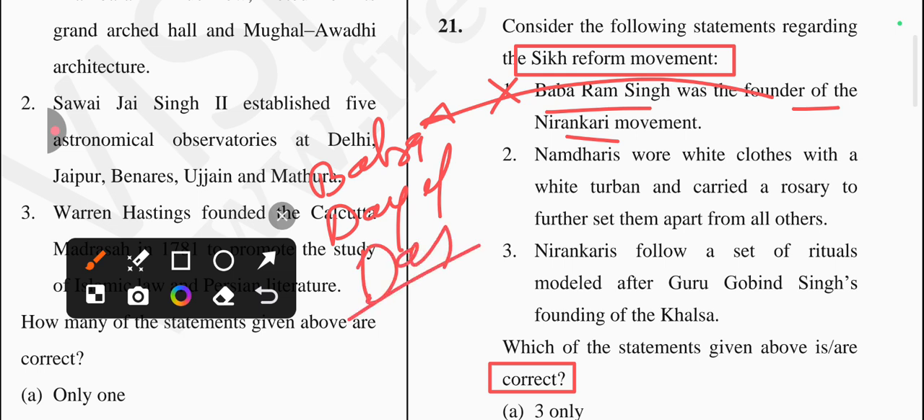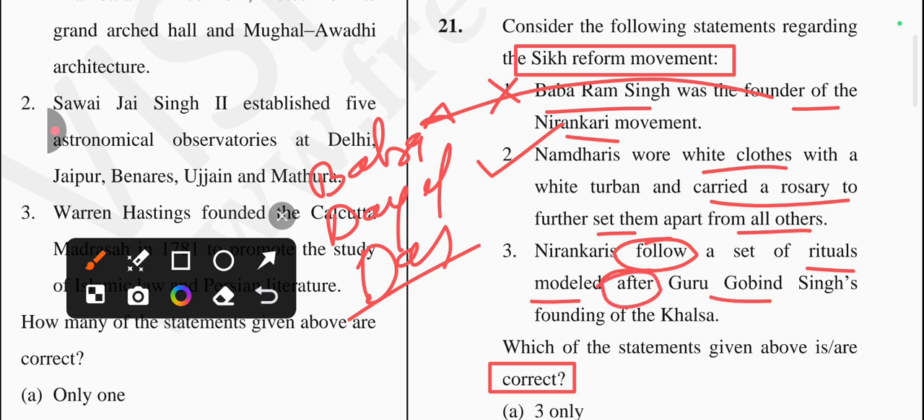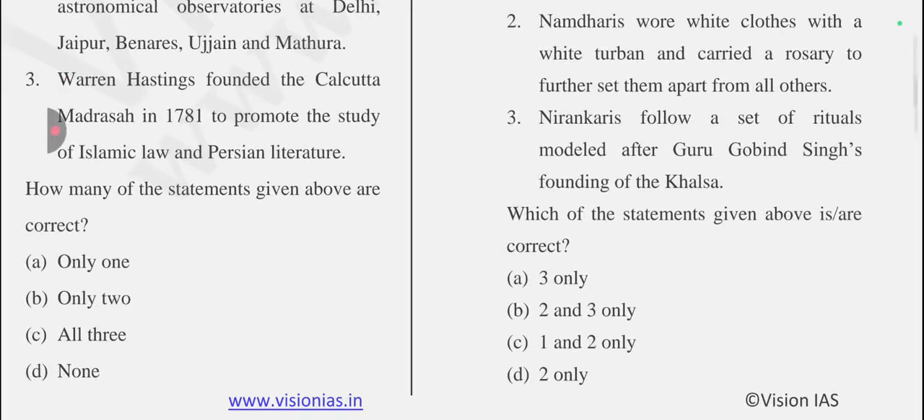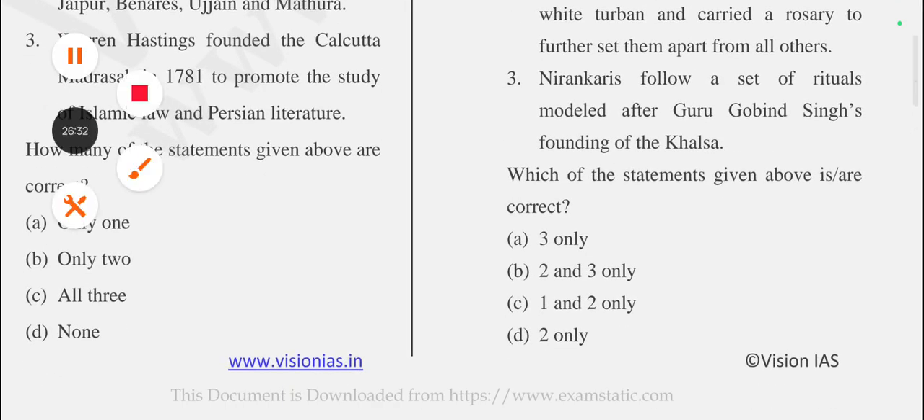Next one is: Nirankaris wore white clothes with a white turban and carried a rosary to further set them apart from all others. Is it true? Yes, it's a correct one. Next one is: the Nirankaris follow a set of rituals modeled after Guru Gobind Singh's founding of the Khalsa. Is it true? No, it's not correct, because it was done before Guru Gobind Singh's founding of the Khalsa, not after. So this statement is also incorrect. So the answer will be option D: only statement 2 is correct.